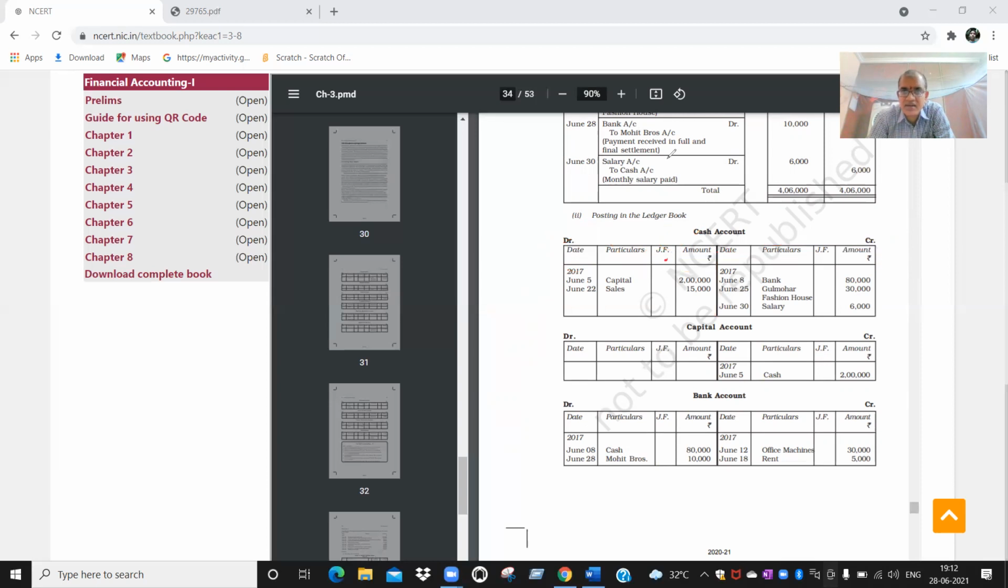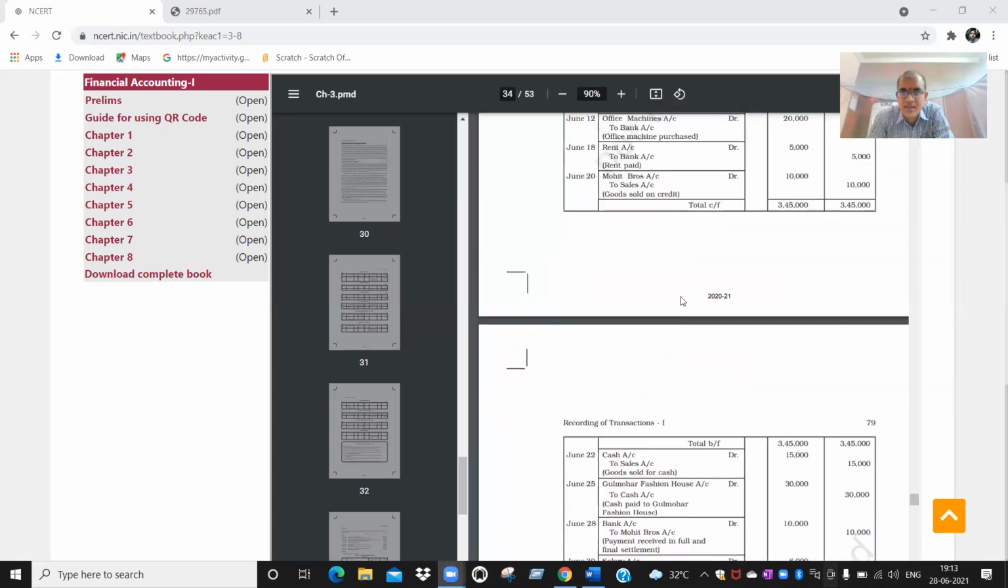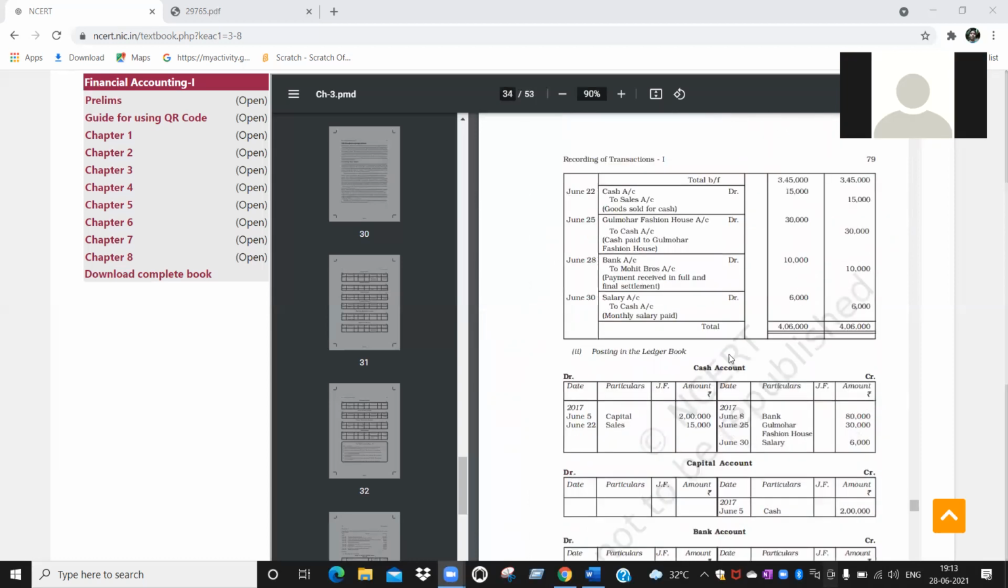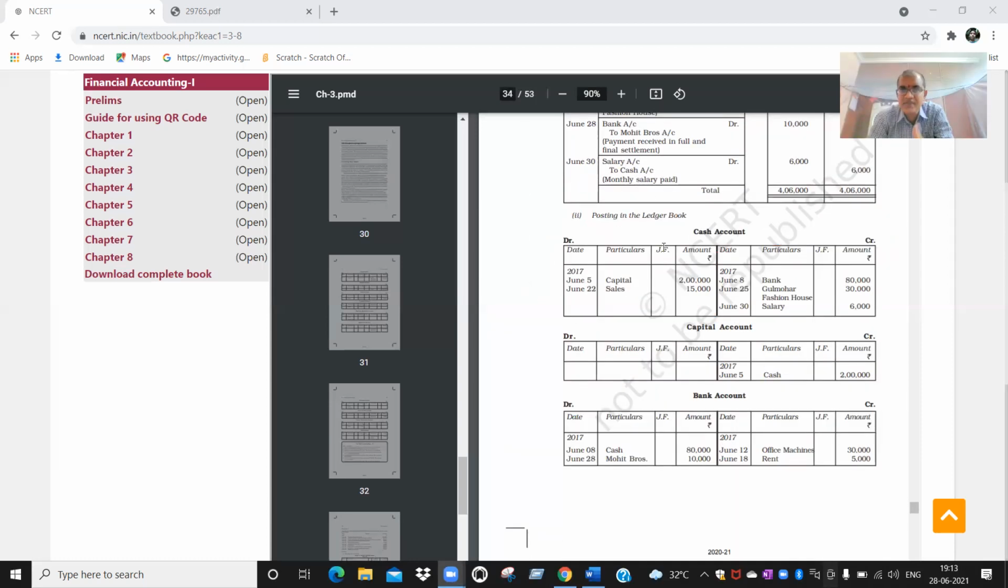J stands for journal. Journal book, ledger book. Now you see in journal entries, you mentioned LF number. Here, you are going to mention JF number. Next, after that one, amount.